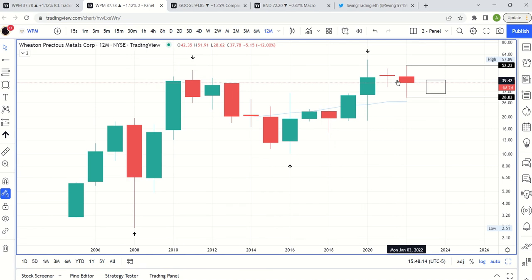We're probably not going to make a new low. We're certainly not going to make a new high. And I doubt that we're going to make a new low either. We're here at $38, so I don't think we're going to get, well, who knows? We could have a really bullish month and make a new high.